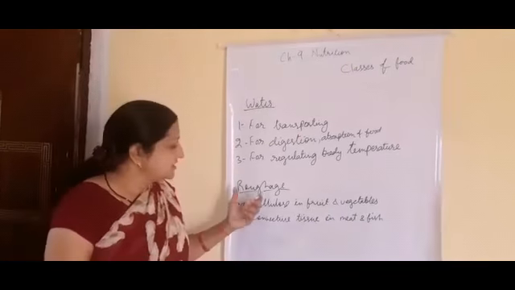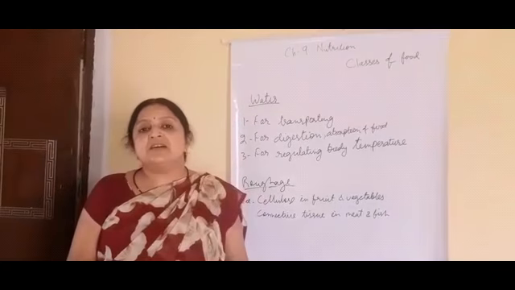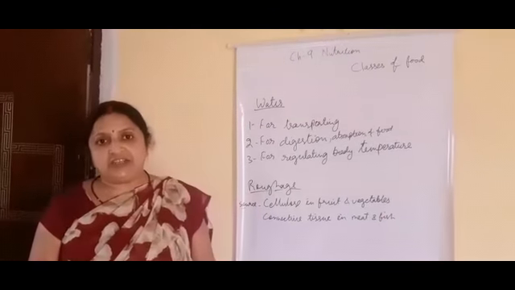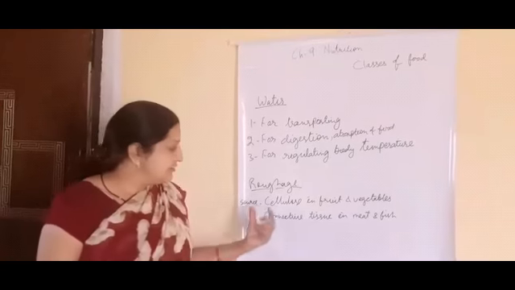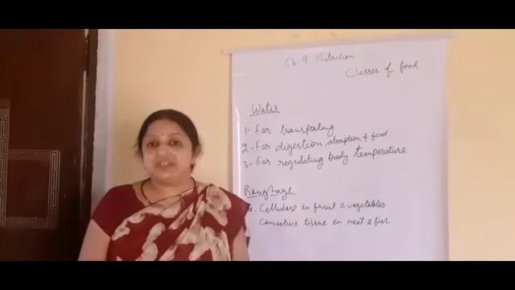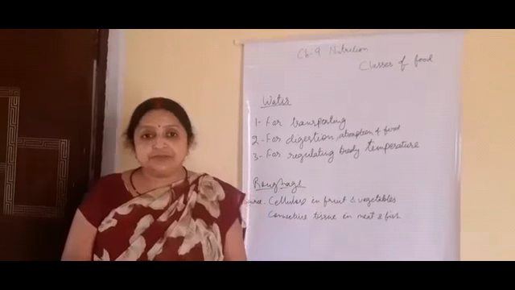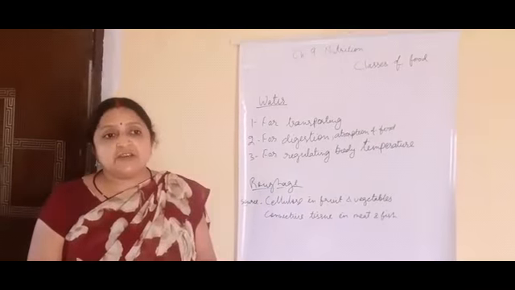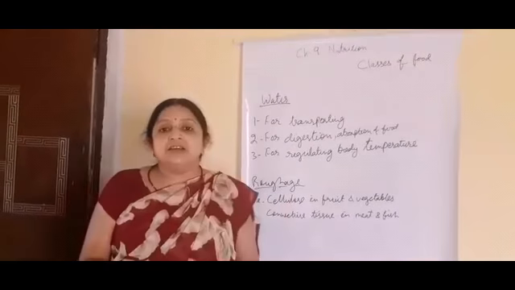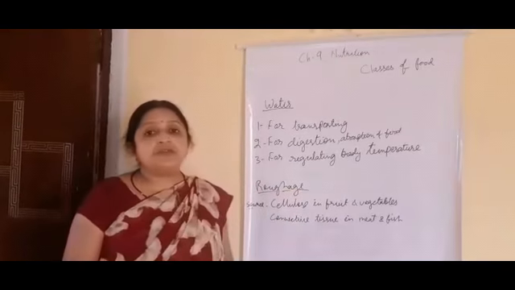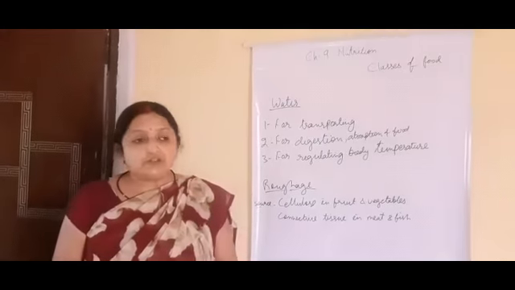Now next is roughage. Roughage is the undigestible part of our diet. It includes the cellulose in fruits and vegetables, and connective tissues in meat and fish, like the peel of fruits and the fibers present in our food.